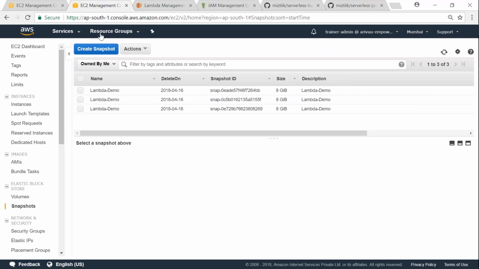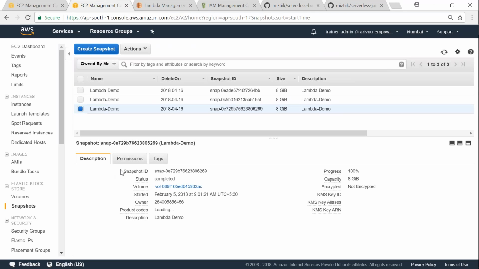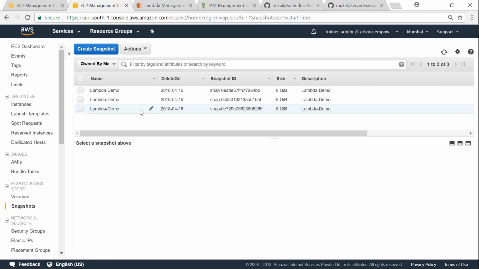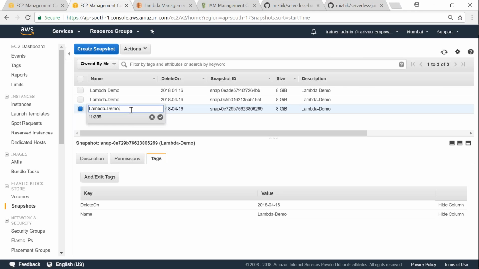But if we go to our EC2 dashboard and see our snapshots, all of them have a delete on date of April 16th. So none of those snapshots are going to get deleted. If I want any of them to be deleted, it has to match today's date. So I'm just going to rename one of them to "will be deleted", so that we'll see this disappearing.